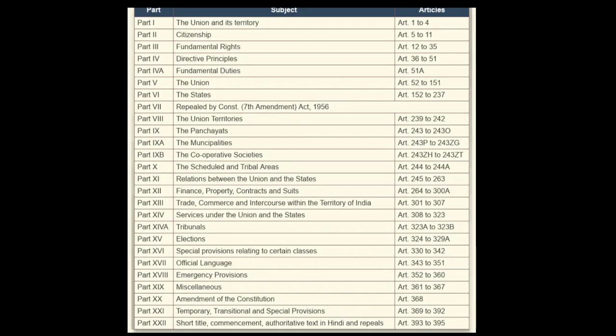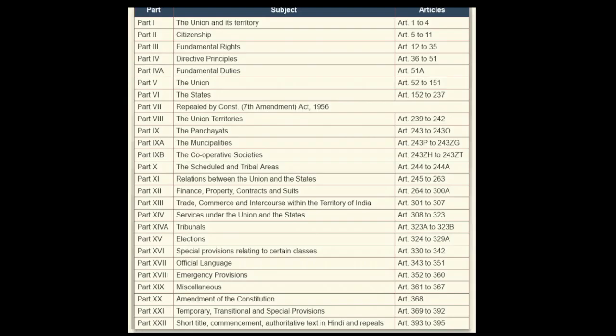Now, we have talked about a lot. These elections have been there, but there are different kinds of class divisions in our society, including SCs, STs, OBCs, and some other classes also. They need certain special protection, and for that we have special bodies to look after them, and that has been mentioned just after elections in Part 16 of the Indian Constitution.